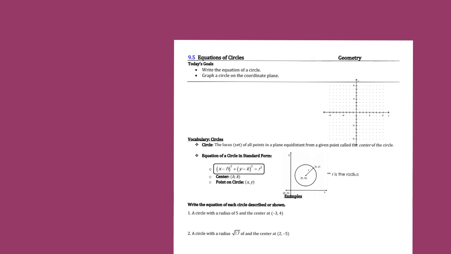Okay, so for today, we're going to be talking about graphing circles on a coordinate plane. Because remember, we've talked about all of our shapes on a coordinate plane, and then off it. And so this is where we bring this to a graph and say, let's talk about the ordered pairs that form this.